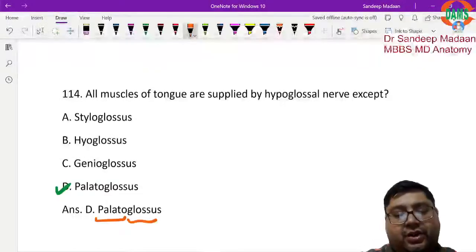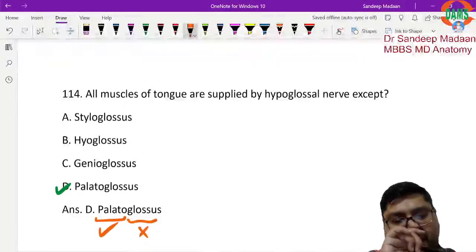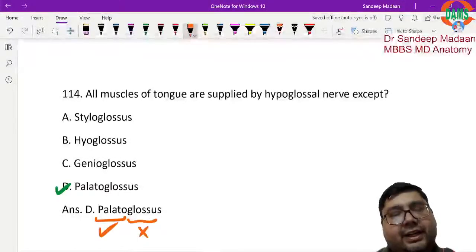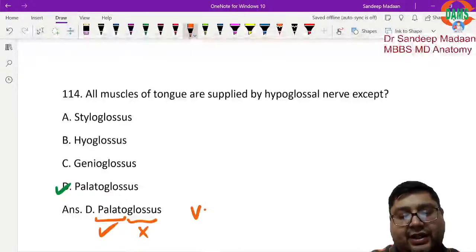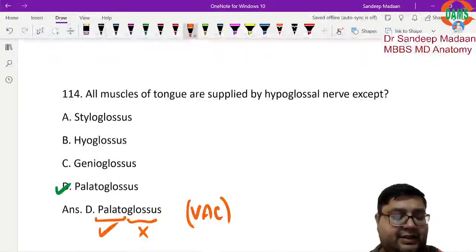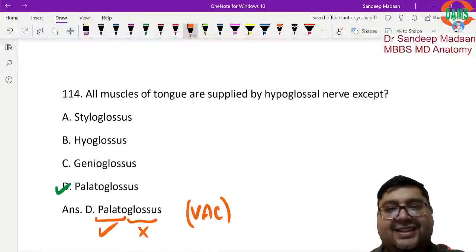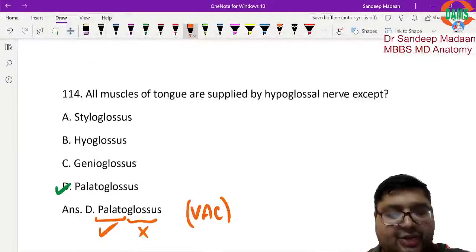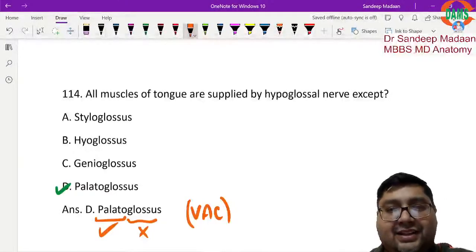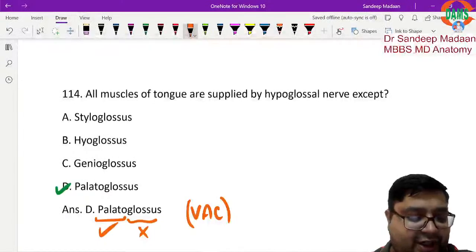So it will be supplied by the palatal aspect, and that is why it is supplied by the VAC, the vago-accessory complex, because all the palate muscles are supplied by the VAC. Could you understand? Yes. So this is what we have already learned in our classes. I hope you could recall.